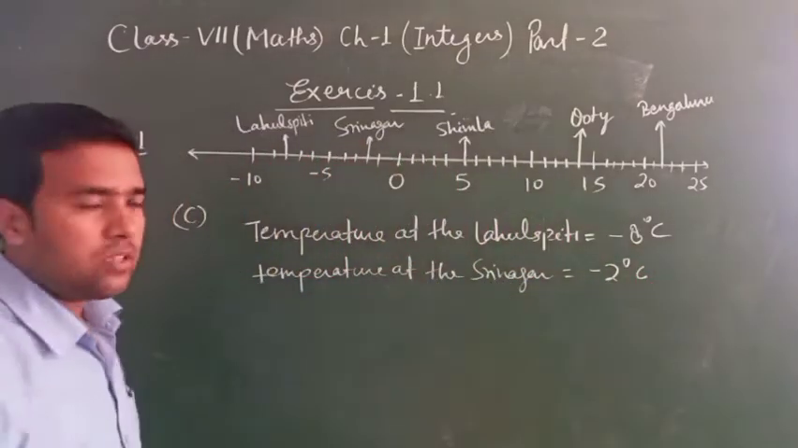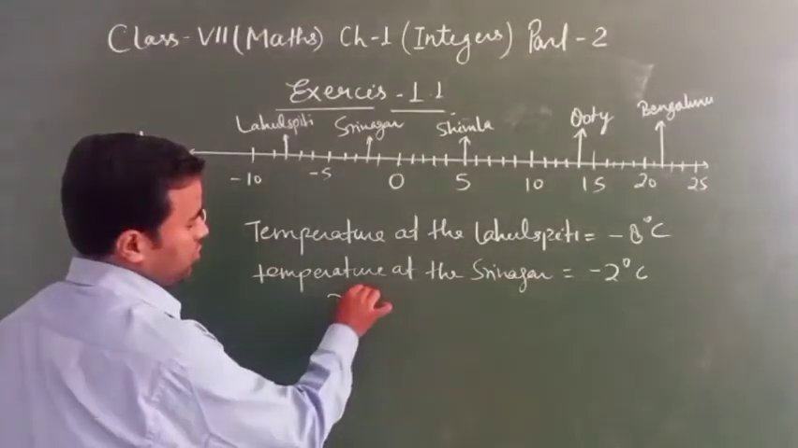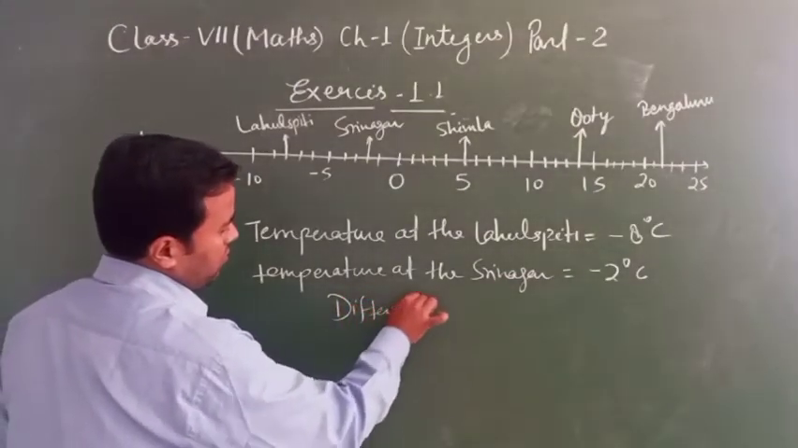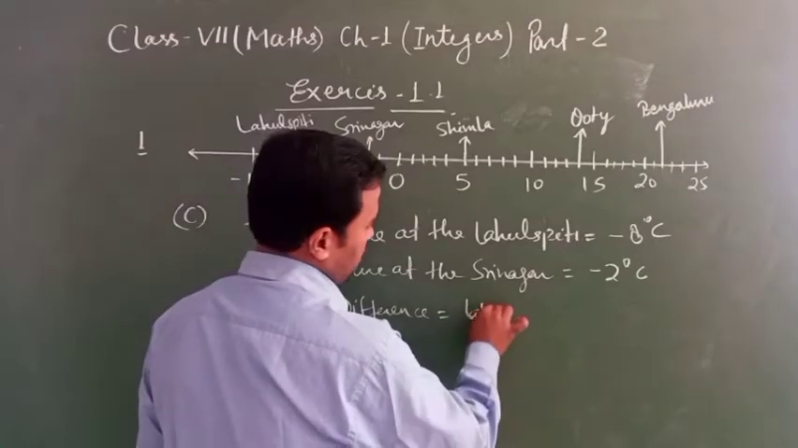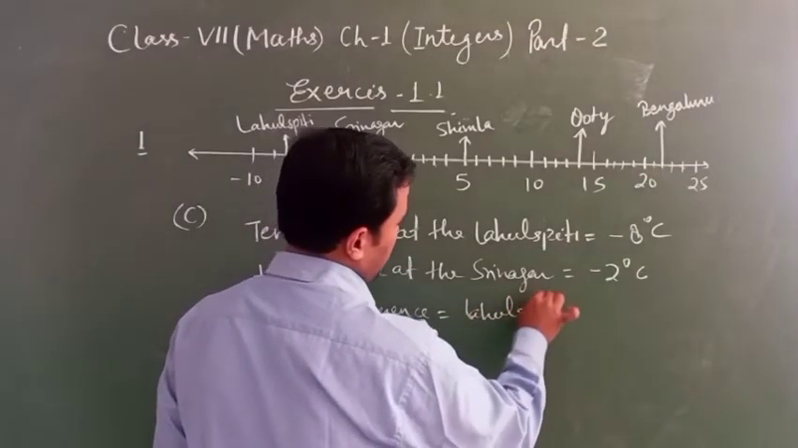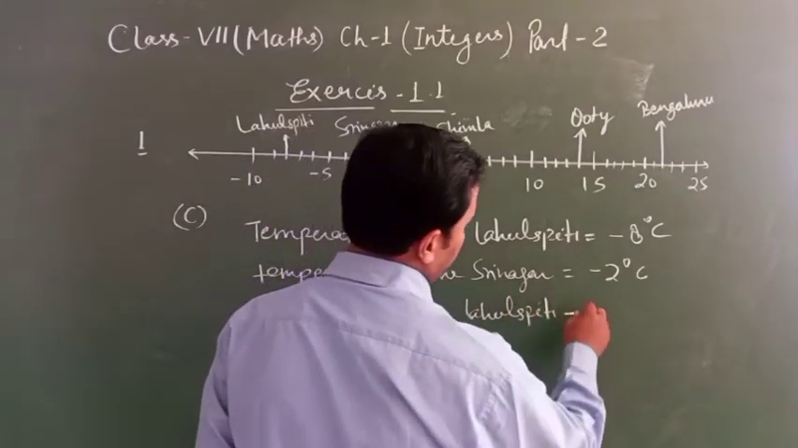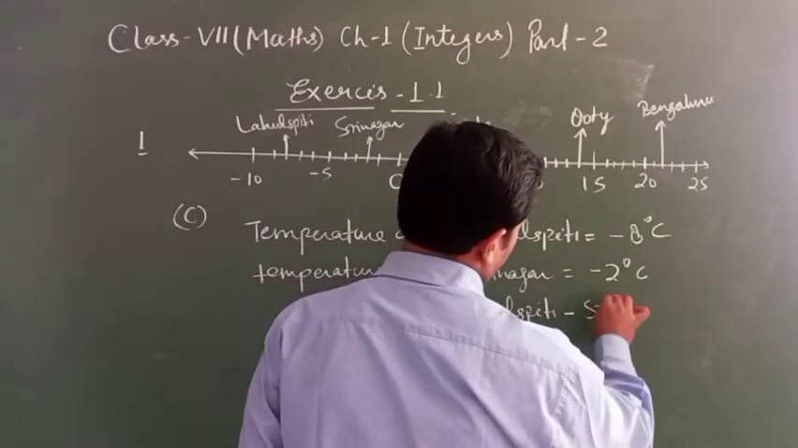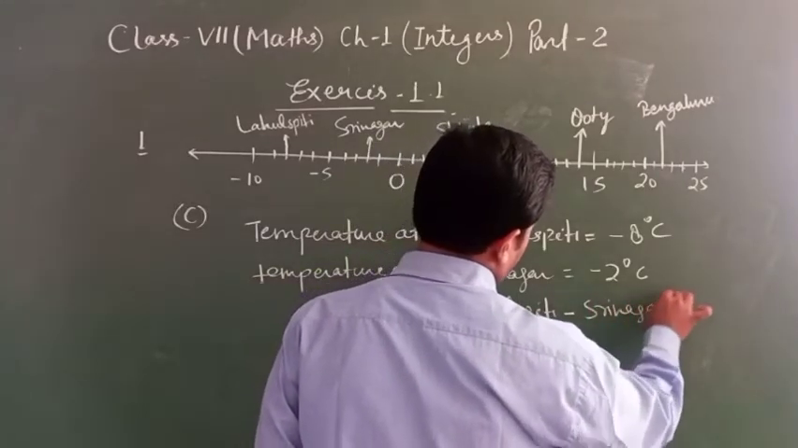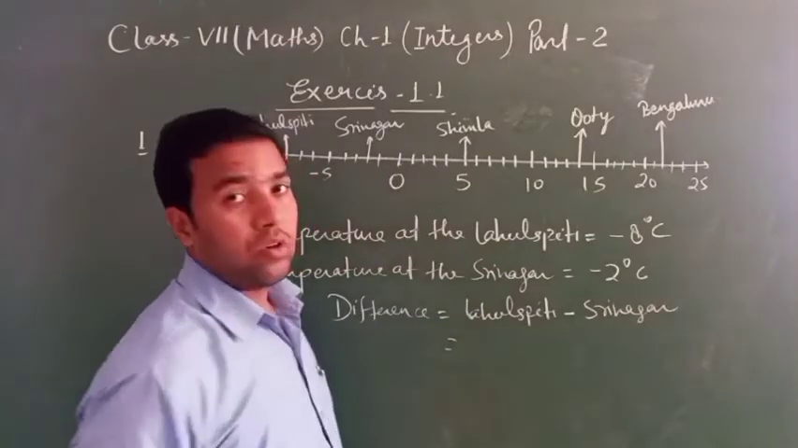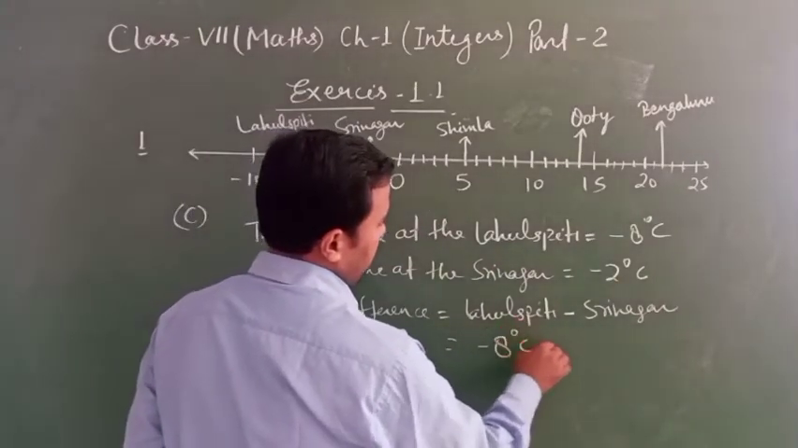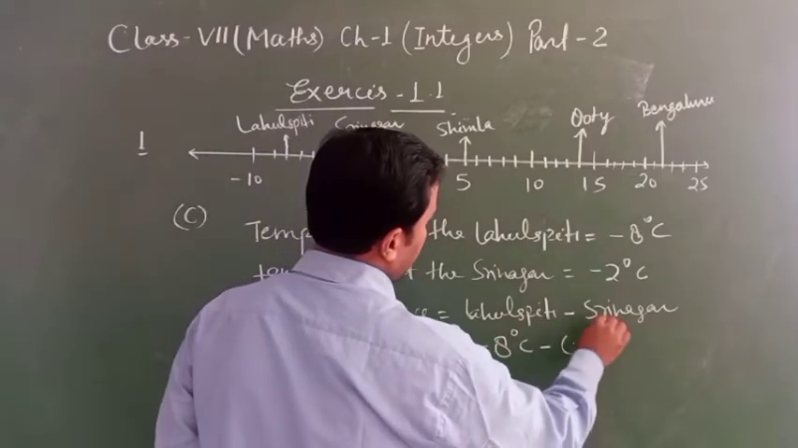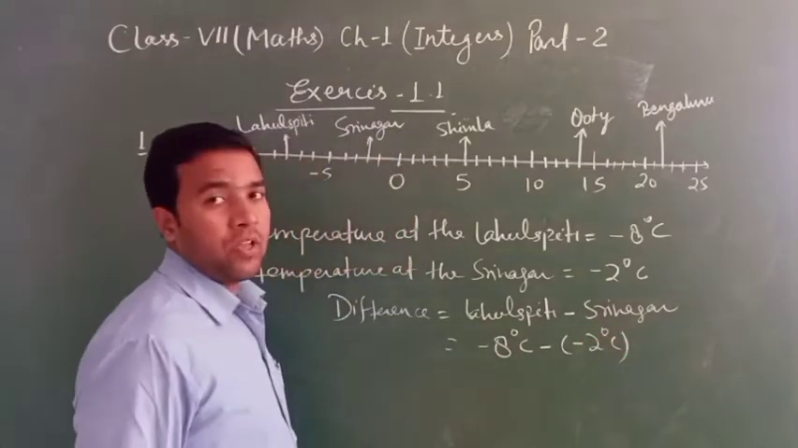Here find the difference. Difference equal to Laur Spiti minus Srinagar. Look, you will put the value minus 8 degrees Celsius minus 2 degrees Celsius. Okay?